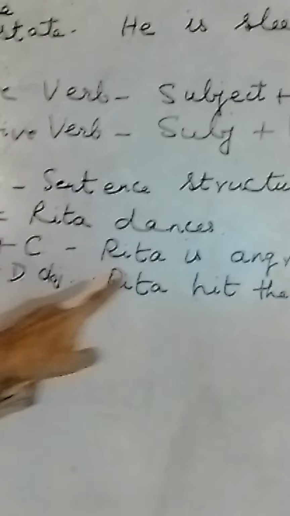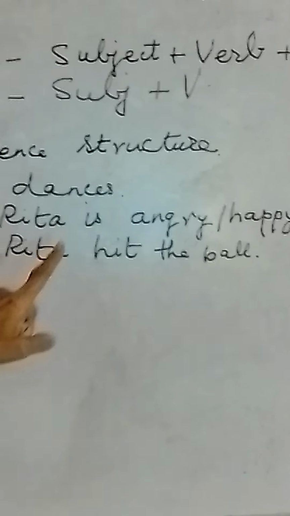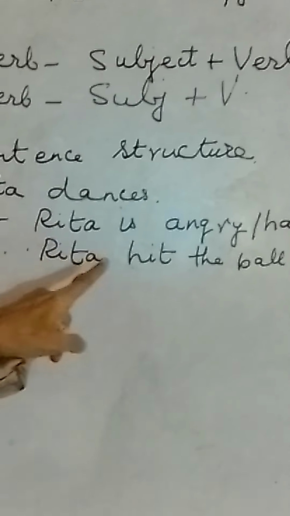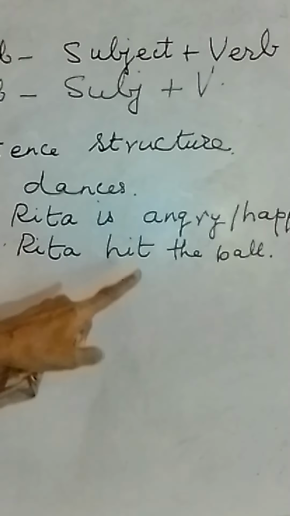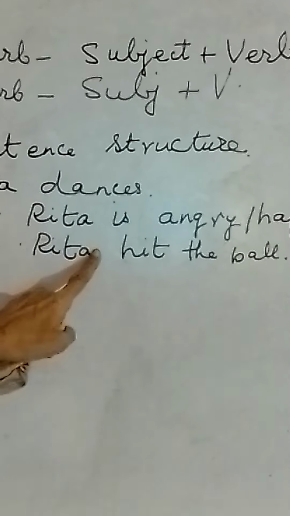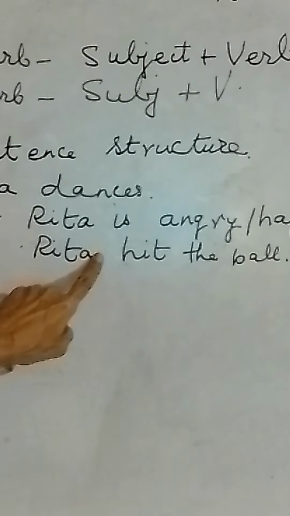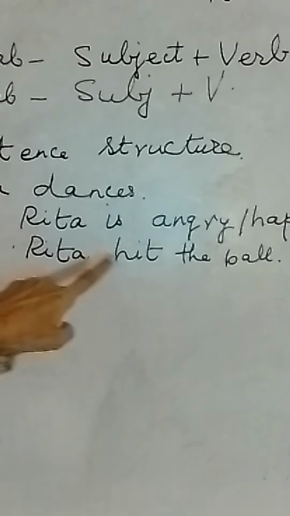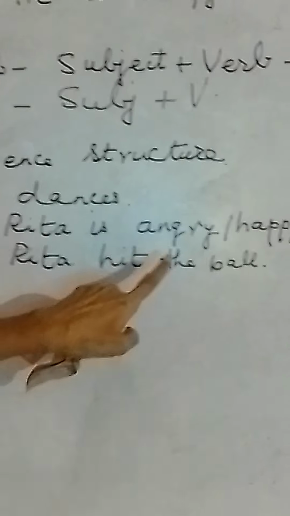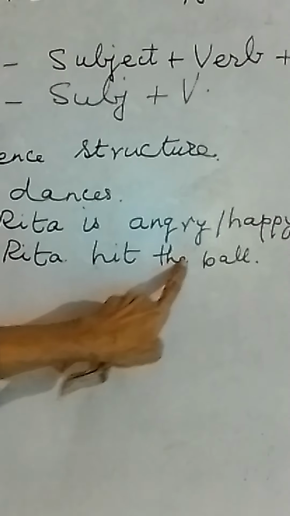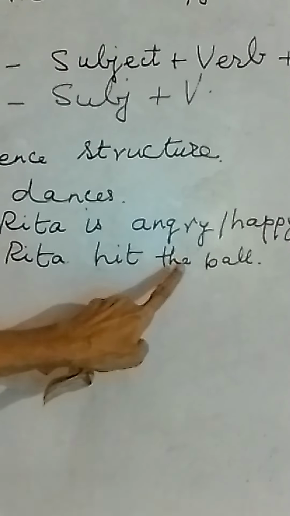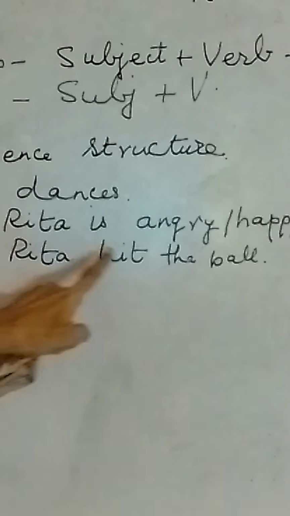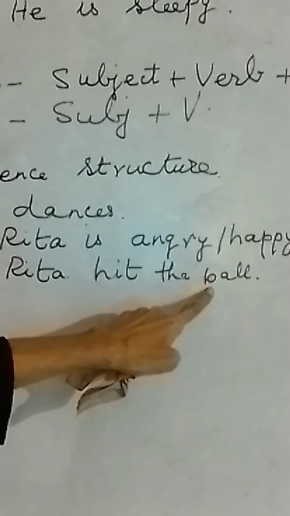So Rita hits the ball. That is present tense, hits. But I have also written Rita hit the ball. So when there is no s, it is past tense. Hit remains hit. You cannot say hitted for the past tense. So Rita is the noun, the subject, hit is the verb, and then the object is the ball. Before ball, I put the article the. So: subject plus verb plus direct object.